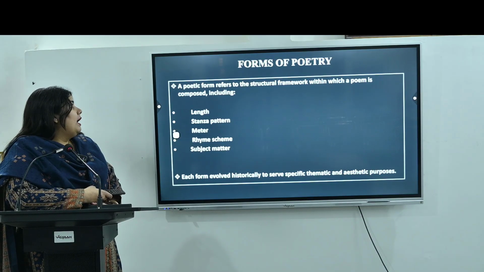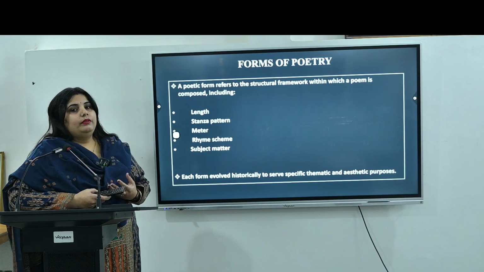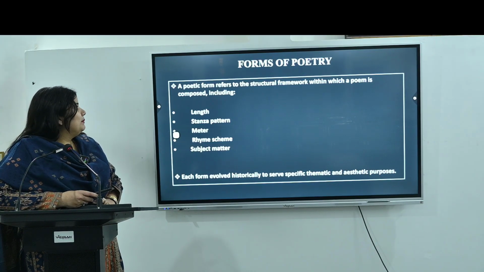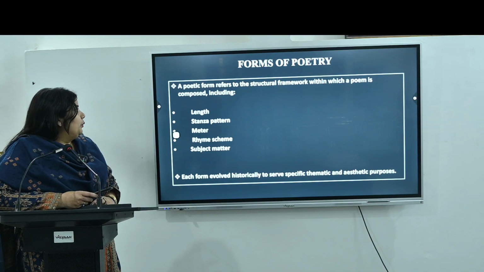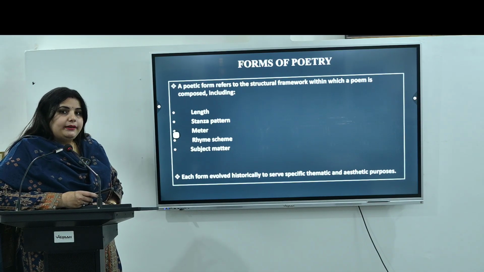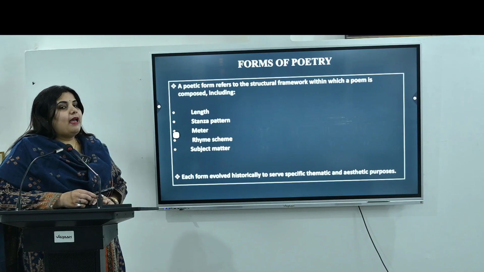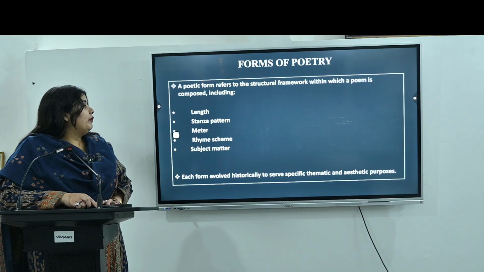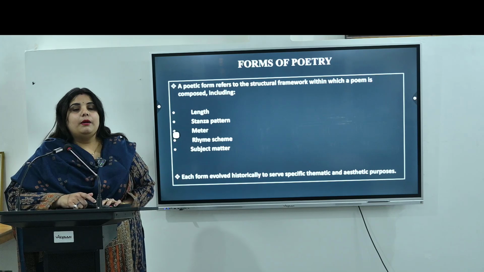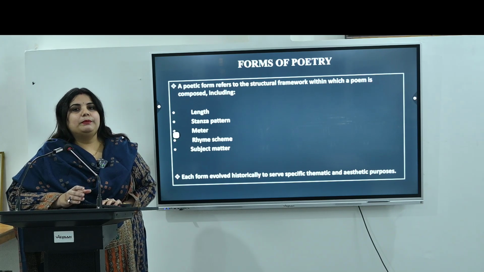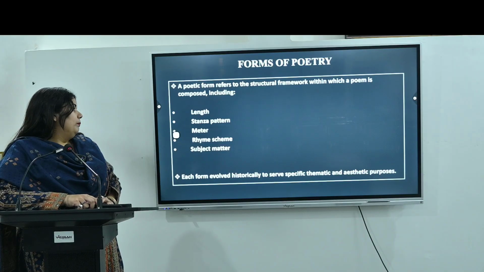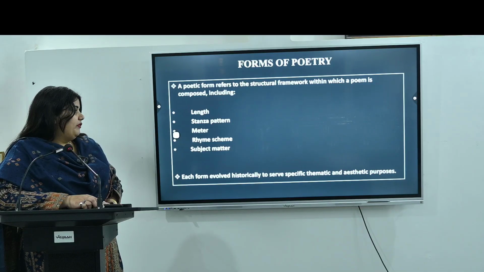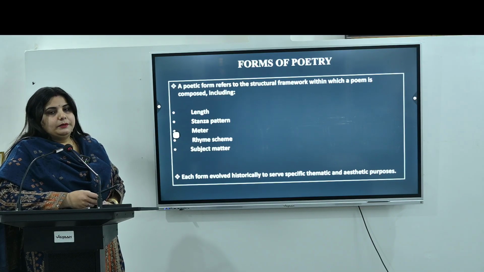Forms of poetry. What is form? A poetic form refers to the structural framework within which a poem is composed, including length of the poem, stanza pattern, meter, rhyme scheme, and subject matter. So basically, these are the elements of a poetic form through which we recognize in which form a particular poem is written. We can say that each form evolved historically to serve specific thematic or aesthetic purposes.